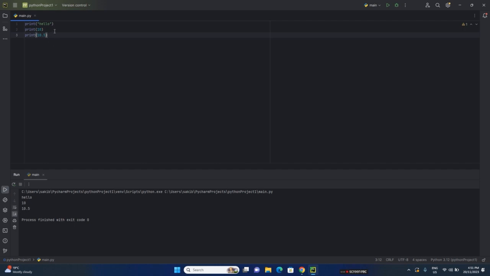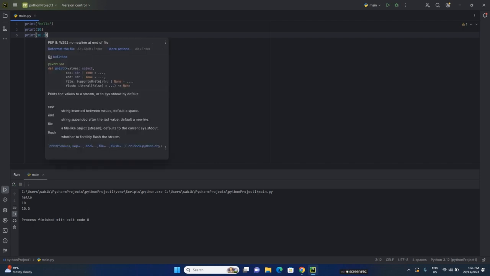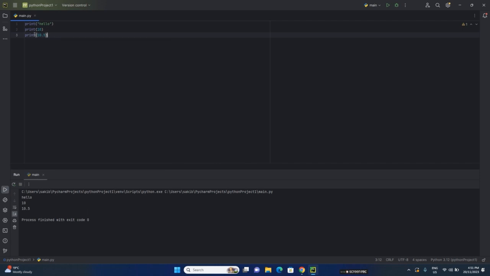So here what we can see is that strings need to be written between quotation marks. It doesn't matter if it's double quotation, you can write between single quotation marks as well, but it has to be between quotation marks. But integers and floats, they don't need any quotation mark to execute.